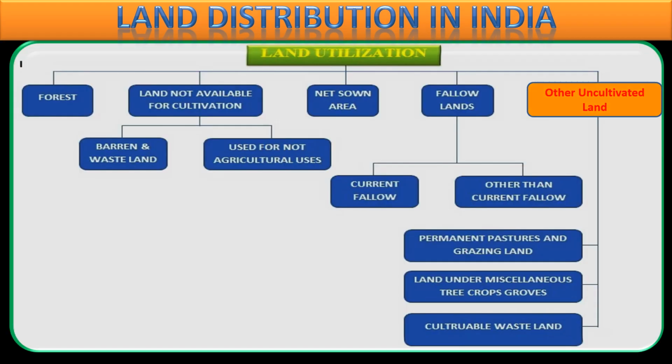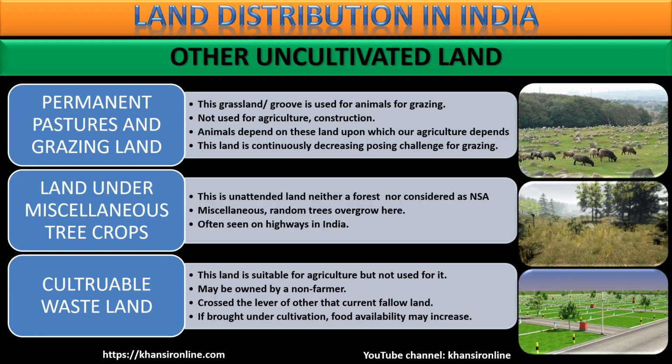Now the last type of land that we'll see here, other uncultivated land. What is other uncultivated land? There are three categories here too. Category number one, permanent pastures and grazing land. Permanent pastures means land reserved for grazing, जानवरों के चराईगाह के तौर पे चरने के लिए, जानवरों को खाना खाने के लिए छोड़ दी जाती है.